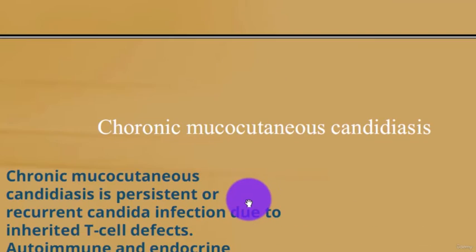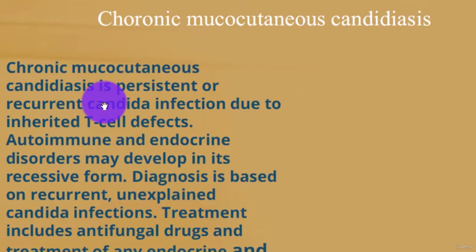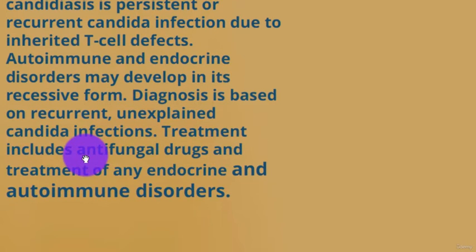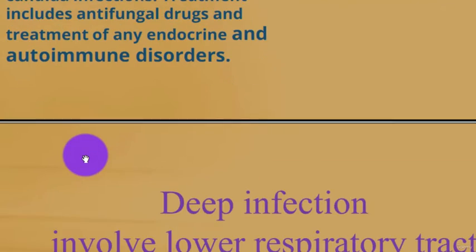Vaginitis, cutaneous candidiasis. Chronic mucocutaneous candidiasis is persistent or recurrent Candida infection due to an inherited T-cell defect. Autoimmune and endocrine disorders may develop in its recessive form. Diagnosis is based on recurrent unexplained Candida infections. Treatment includes antifungal drugs and treatment of any endocrine and autoimmune disorder.